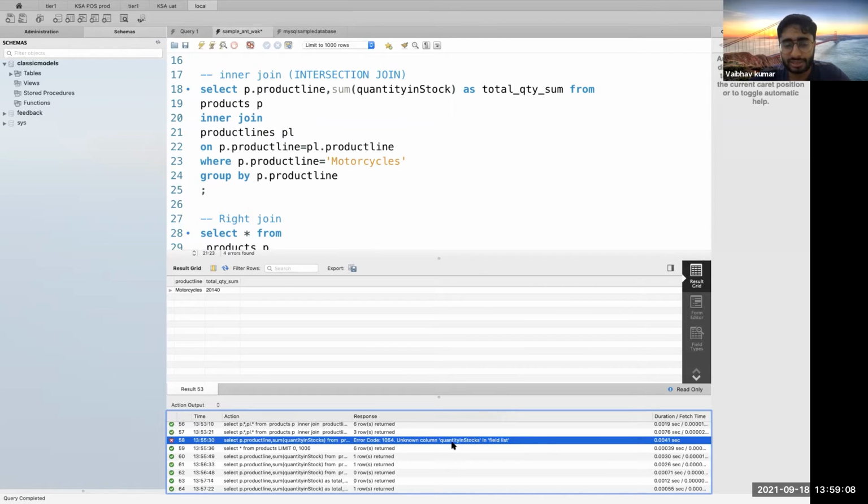I would rather suggest everyone use the Workbench first rather than going to the shell, because when you write things in the shell there could be problems like new line characters. Suppose you're pasting a query but there are some garbage characters, and it would be difficult for a beginner to debug in the terminal. So my suggestion is to use the GUI first rather than a terminal.